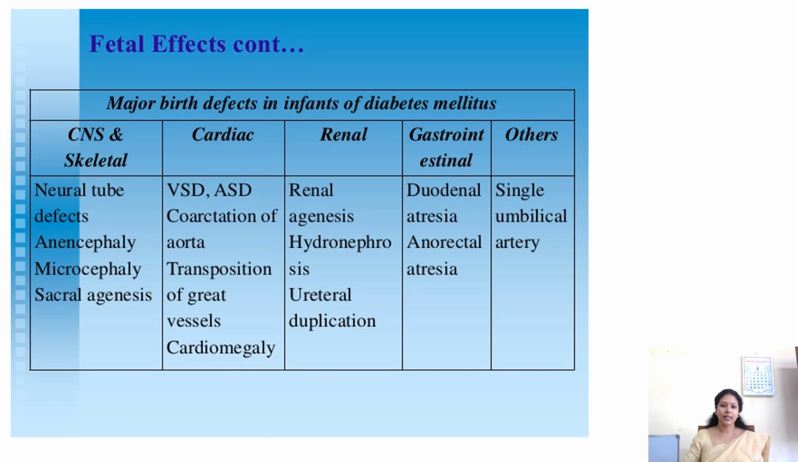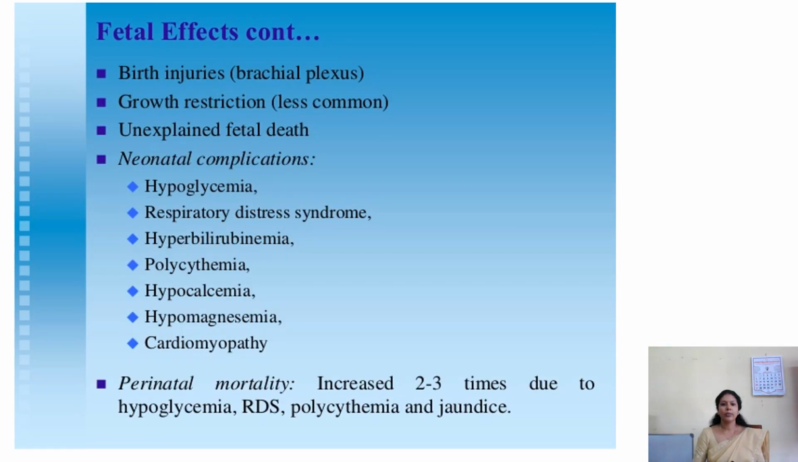And in the kidney, there is a chance for renal agenesis, hydronephrosis, urethral duplication, and in the gastrointestinal system, duodenal atresia and anorectal atresia, and other complications include a single umbilical artery. The fetal complications include birth injuries, especially injury to the brachial plexus due to the large size of the baby, and growth restriction, but that is not common. Usually macrosomia will be there, and there is a chance for unexplained death also.